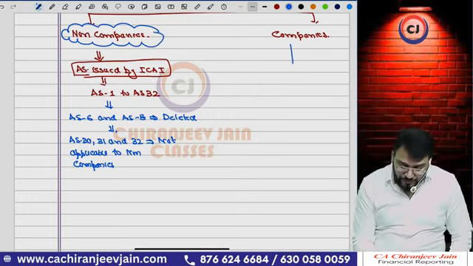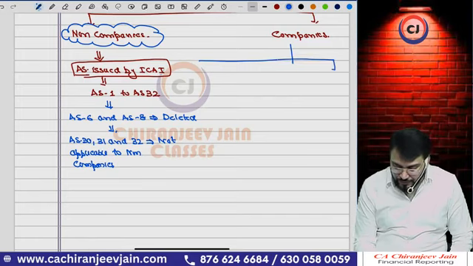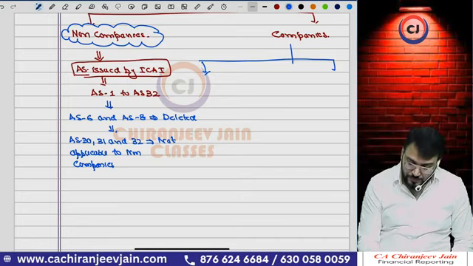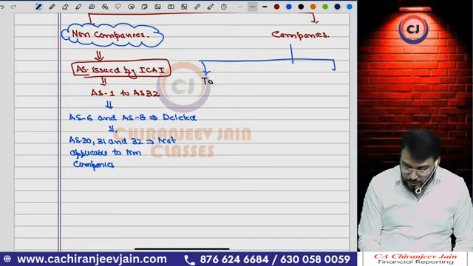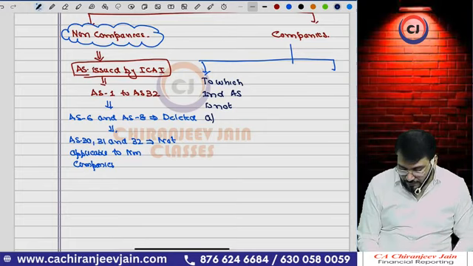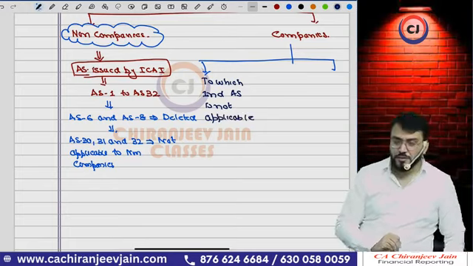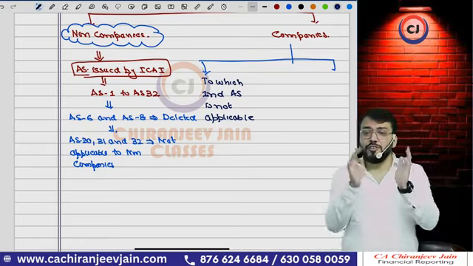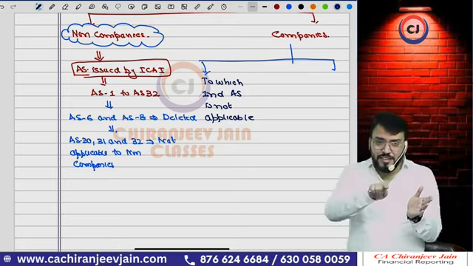Now coming to companies, there are two types of companies. Any company to which Ind AS is not applicable. We will not say any company to which AS is applicable. First we need to find out whether Ind AS is applicable to the company.